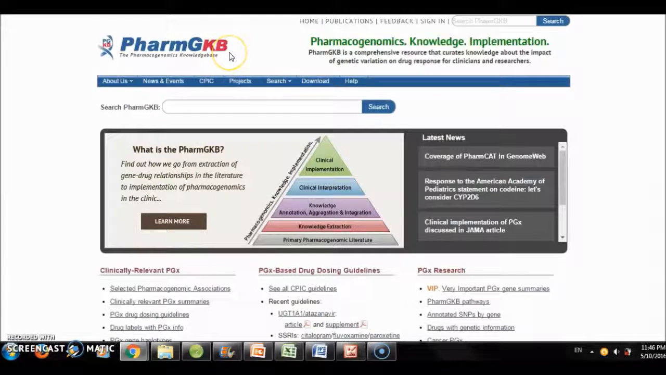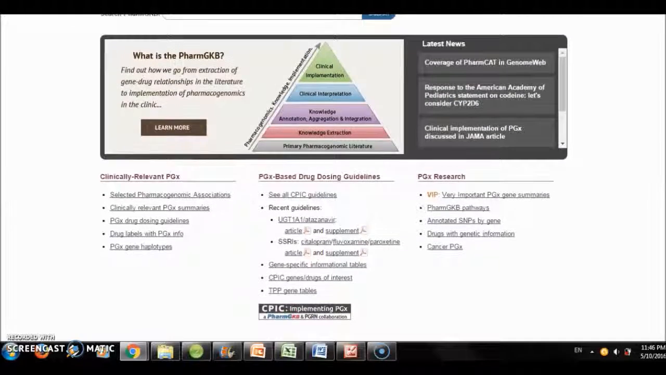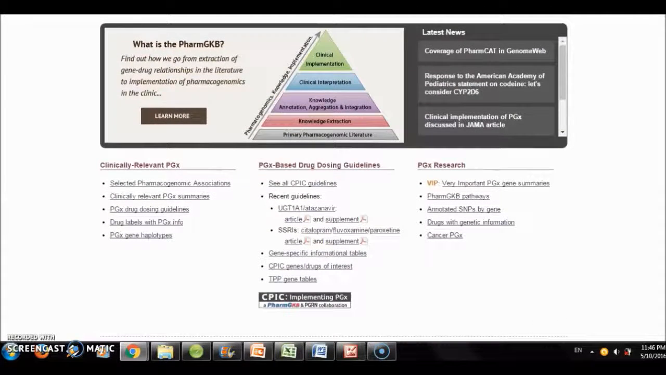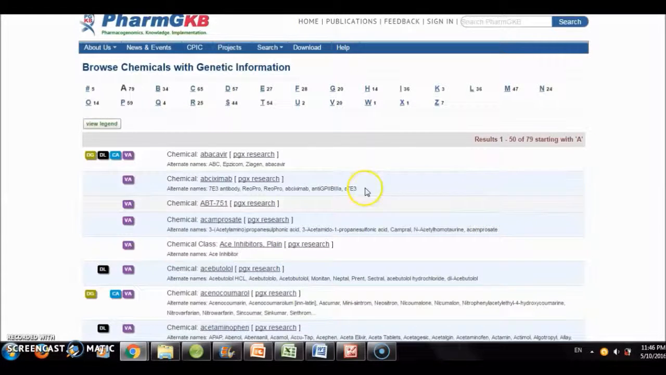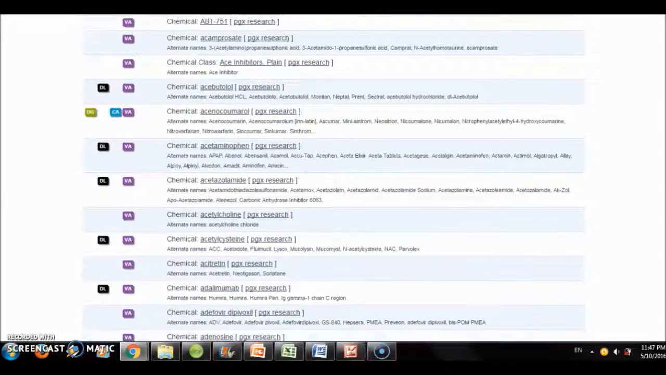So, this is the first database that we want to talk about, which is the PharmGKB database. The PharmGKB database was established in 2000 to provide information on how human genetic variation impacts drug response. It has a wide variety of information on drugs, including their chemistry, how they interact with different biological pathways to produce a desired medical effect, and how this effect may be changed by specific gene mutations.